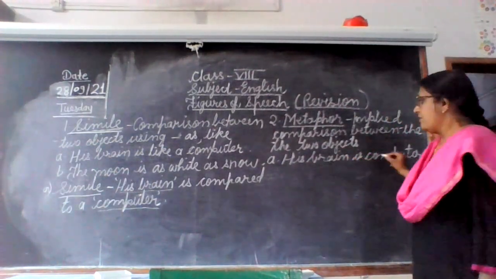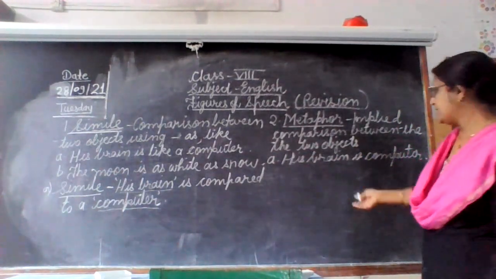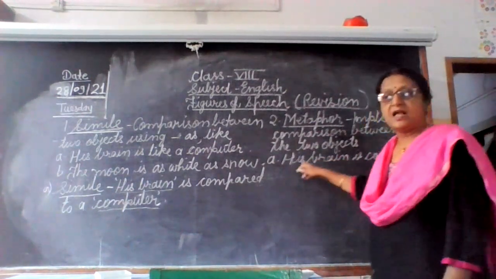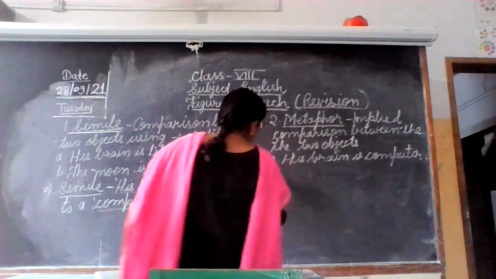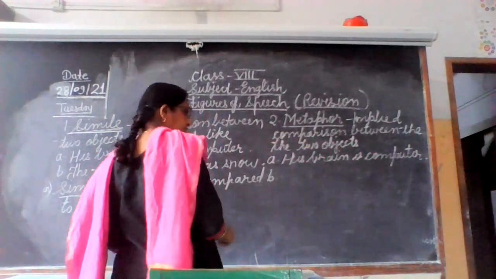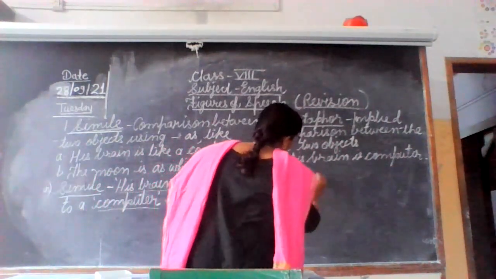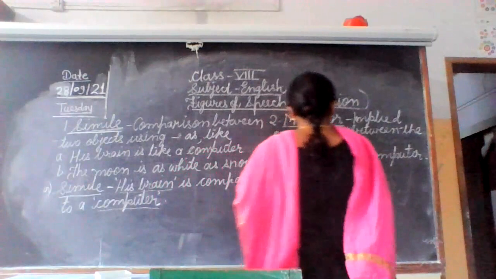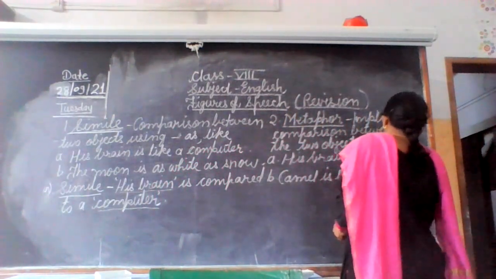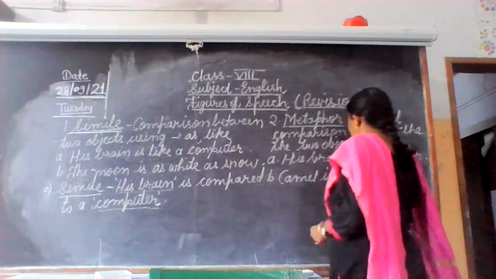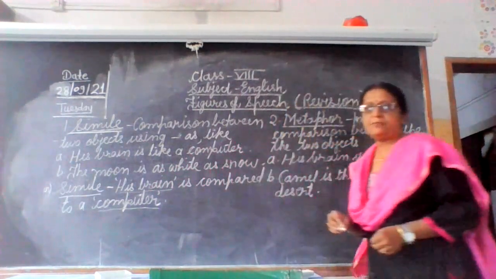So here again, when we are explaining the same thing, his brain is implied and compared to a computer, that you can write. Now see the next example. Suppose it is: camel is the ship of the desert.